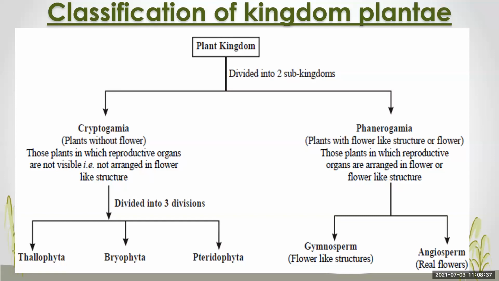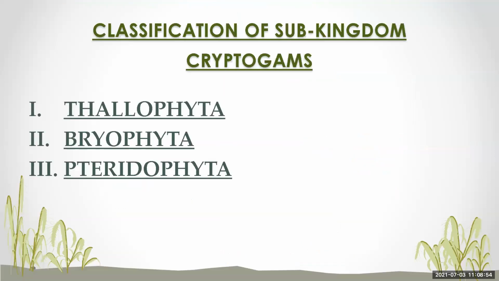The cryptogams are further divided into three divisions: division Thallophyta, division Bryophyta, and division Pteridophyta. So these are the three divisions of subkingdom cryptogams: Thallophyta, Bryophyta, and Pteridophyta.